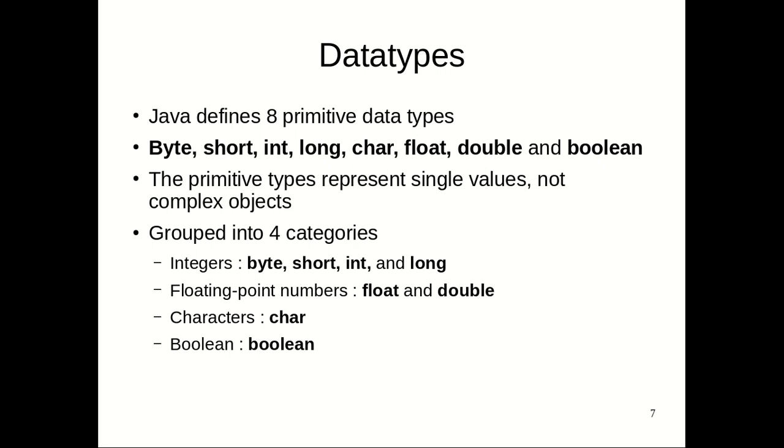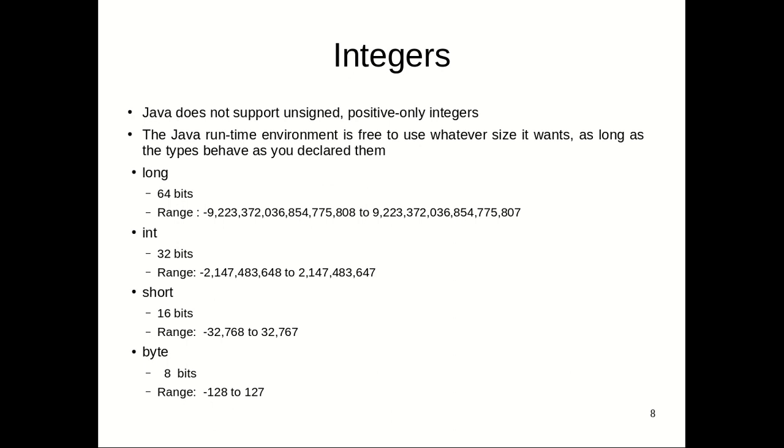These data types have been grouped into 4 categories. Byte, short, int, and long come under the integer category; they support whole number types. Floating point numbers are supported by float and double, characters by char, and the boolean type by the boolean data type. Let us see the data types one by one. For integers, remember a little difference in Java compared to C or C++: we will not find any support for unsigned, positive-only integers.